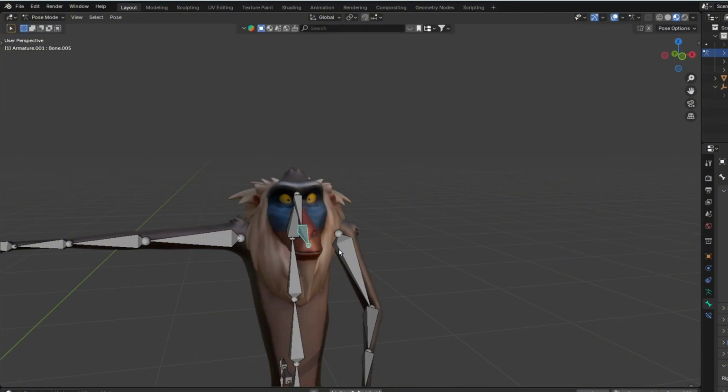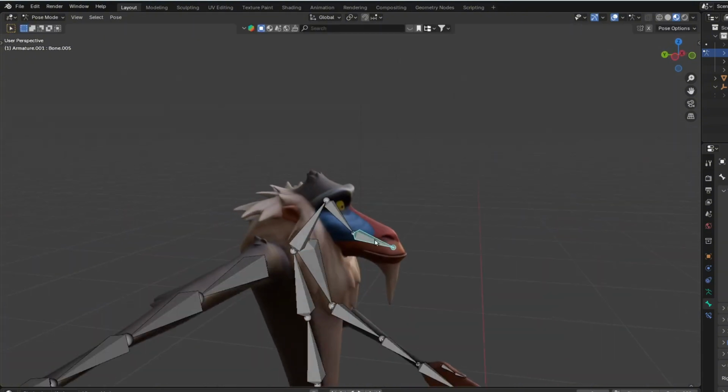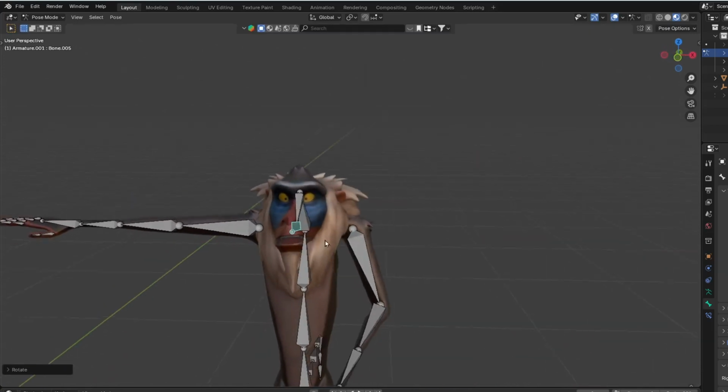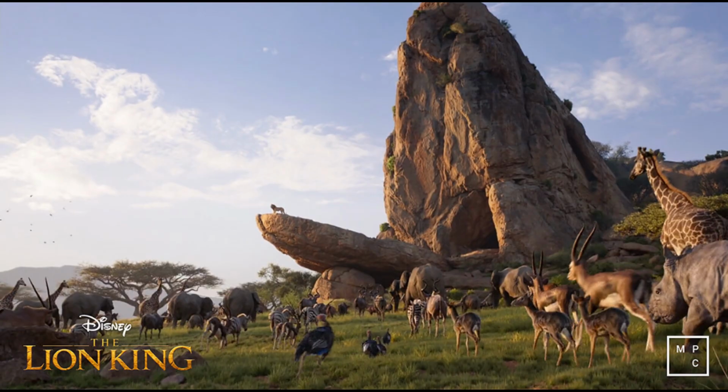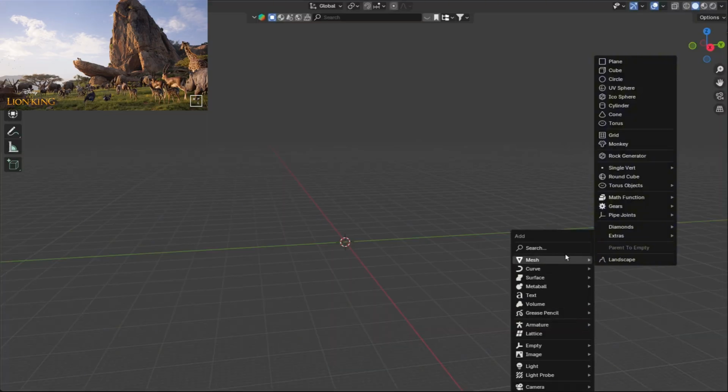And now notice I have not even created the environment. So I went onto Google to search the reference image for my environment from The Lion King. And I got something like this. So I knew I had to start fast. I only had around 20 minutes left. So I started cooking in Blender. So I did it super quick.